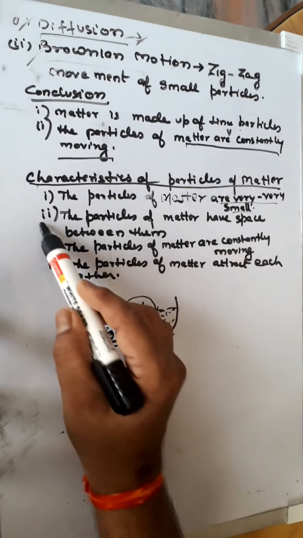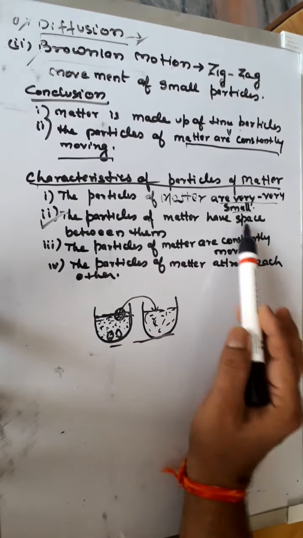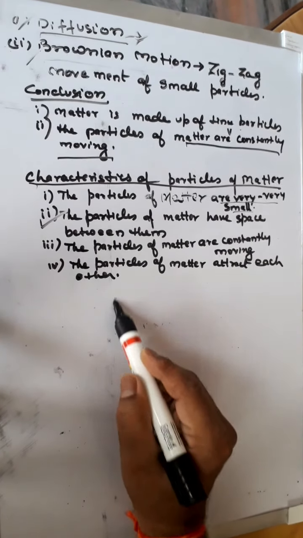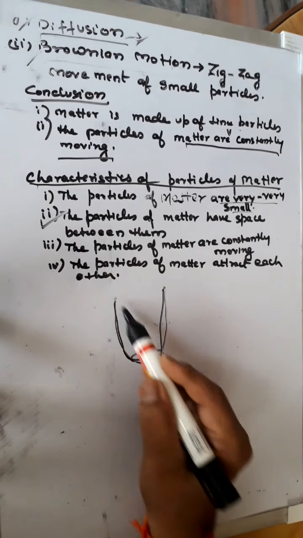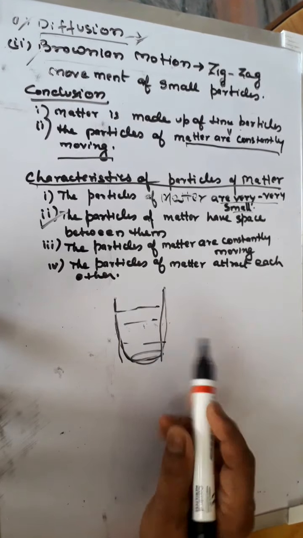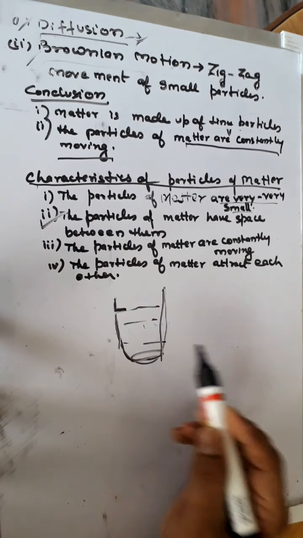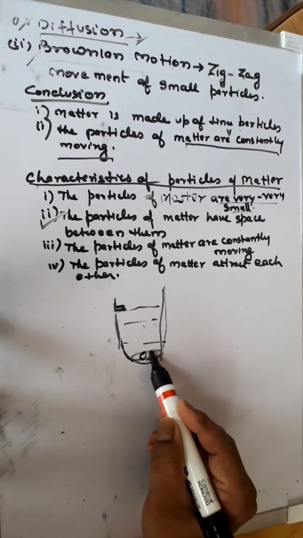Now we will see the next property, that the particles of matter have space between them. We take a glass of water, mark the level of water here and put in 10 gram of sugar.